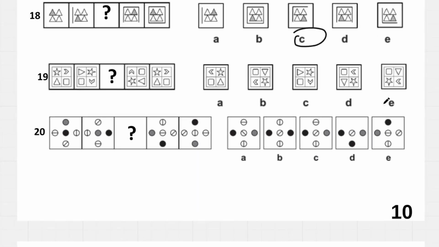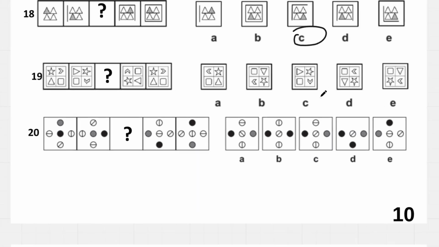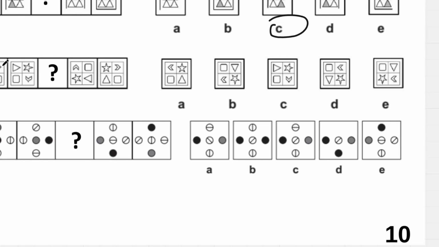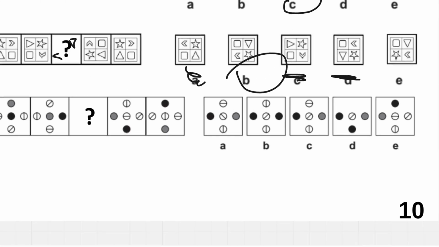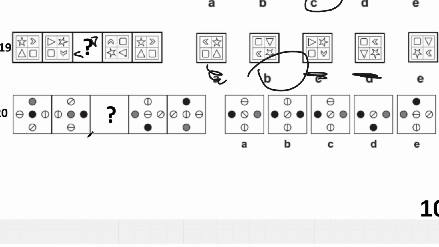Question number 19, we can see here, we're doing a rotation each time, so that triangle is going to be pointing down in this corner like this, which means you can't have A or D or C. And then they both have a square, they both have a star. What we're looking at is we're going to have this arrow facing this way, which looks like B.